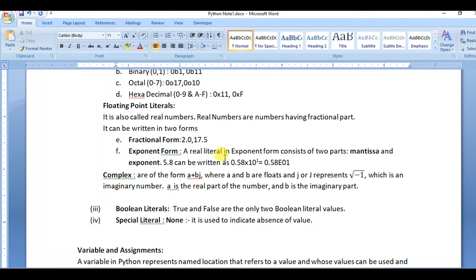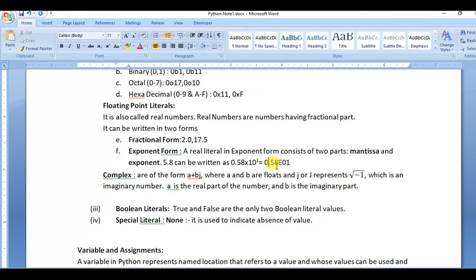A real literal in exponent form consists of two parts: one is the mantissa and the other is the exponent. So 5.8 can be written in this way, 0.58 multiplied by 10 to the power 1, and that can be expressed with e. So 0.58 is called the mantissa. The number before e may be an integer or a float, and the number after e must be an integer. So this e is the exponent, and the value before e is the mantissa.